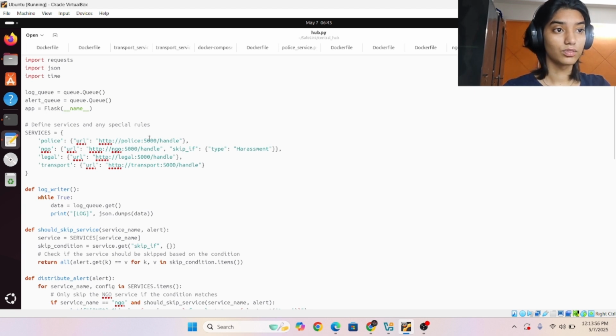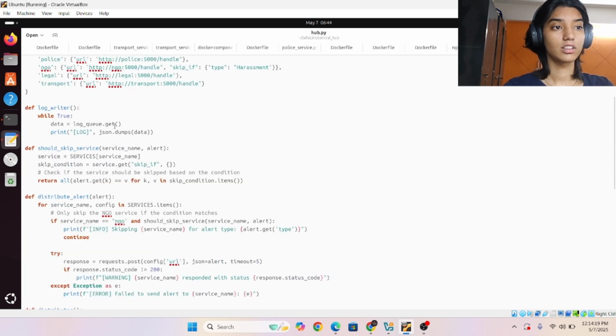Then I have these services, and all these services are made using the Docker internal URL network. I have a special condition for NGO, like it skips if there's a harassment case that is just dealt with by the police, the legal team, and sometimes transport if they need it for transport.